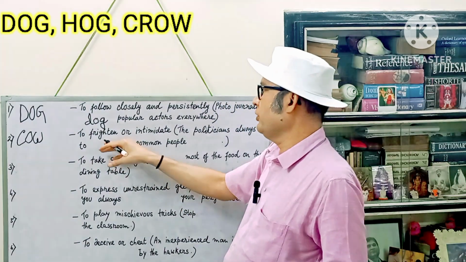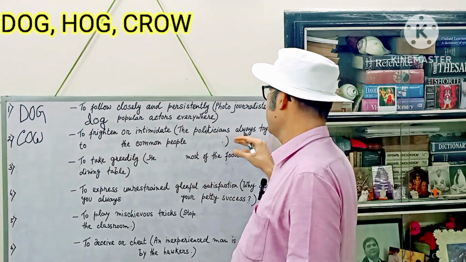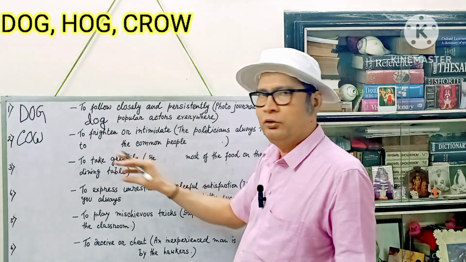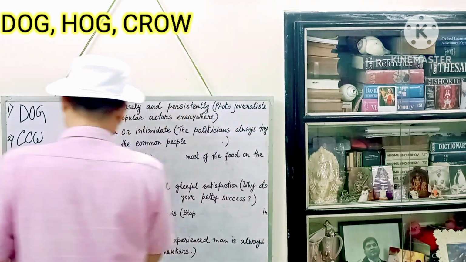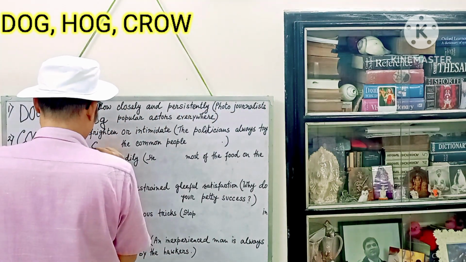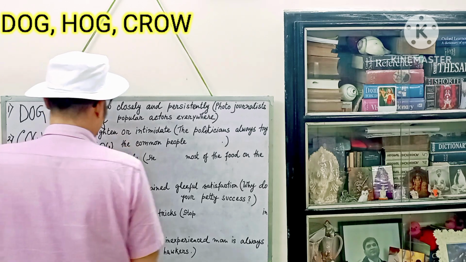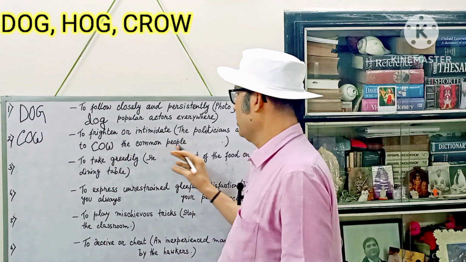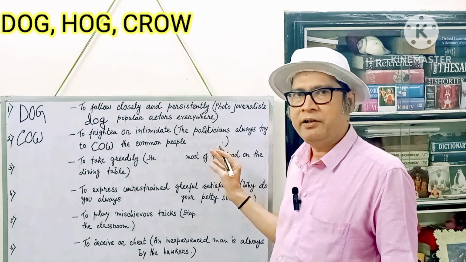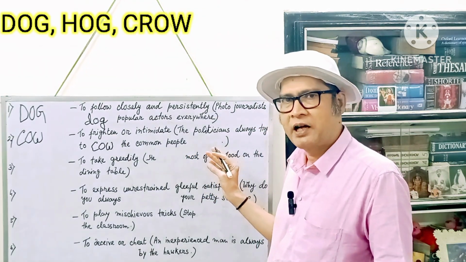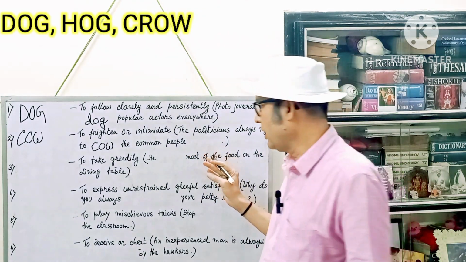So here what should we write? The politicians always try to cow, C-O-W, cow, the common people. Here we have to write down, as we have learned already that cow is used generally with the preposition down.